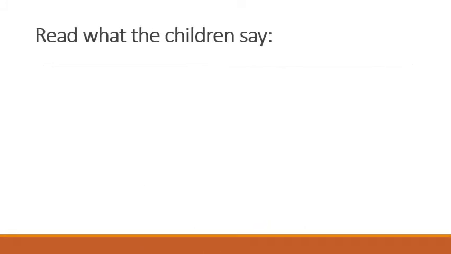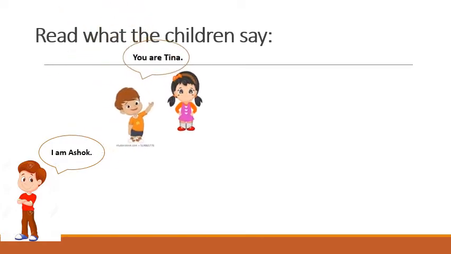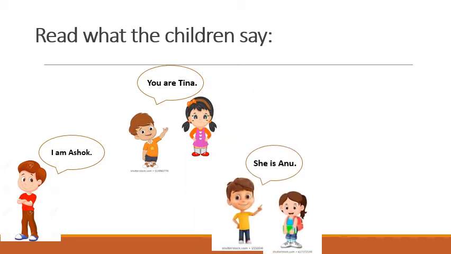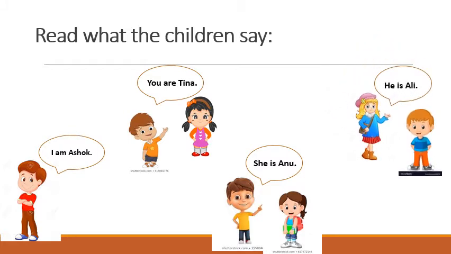Children, read this sentence. Read what the children say. Now let's see who are the children and what they are saying. See this? This boy, what he is saying? I am Ashok. This boy is talking about this girl. You are Tina. In this picture, again the boy is talking about the girl. She is Anu. Here, the girl is talking about the boy. He is Ali.